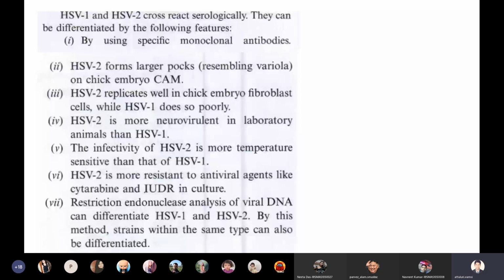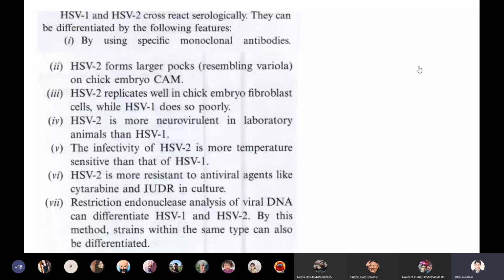The last and final criterion is that by using restriction endonucleases we are able to differentiate HSV1 from HSV2. So these are the parameters to identify the differences between HSV1 and 2.